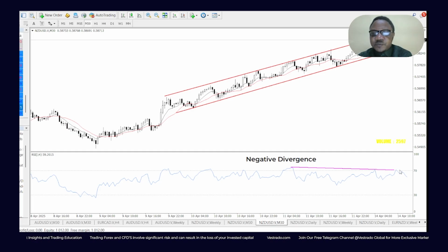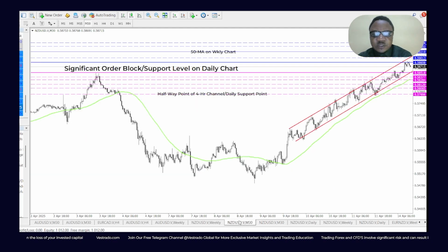With the presence of negative divergence on the RSI, we see that just as I predicted on the daily chart, a brief bearish pullback on this guy is imminent in reaction to the 200-day moving average on the daily. After this, we could see a strong bullish run continuing the upside, possibly targeting the 50-day MA on the weekly chart. Hence, what are my major support or resistance levels?